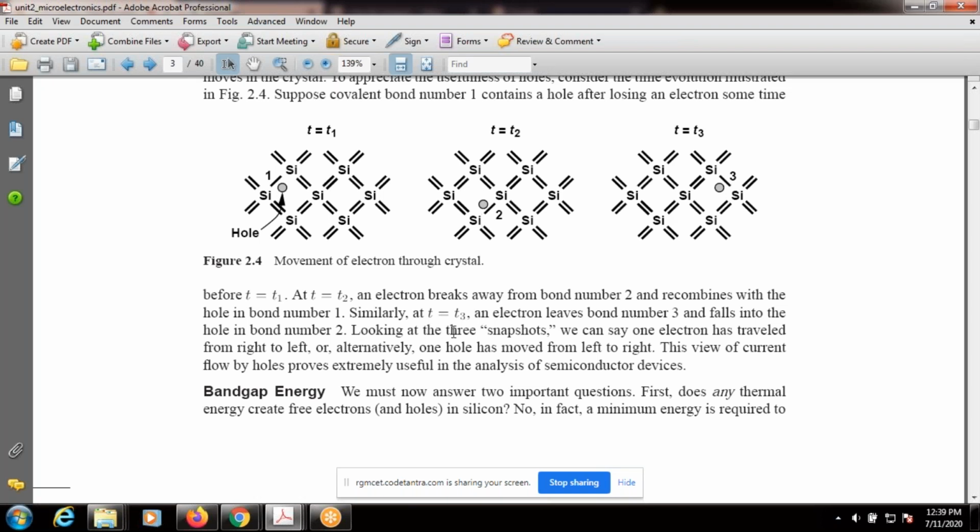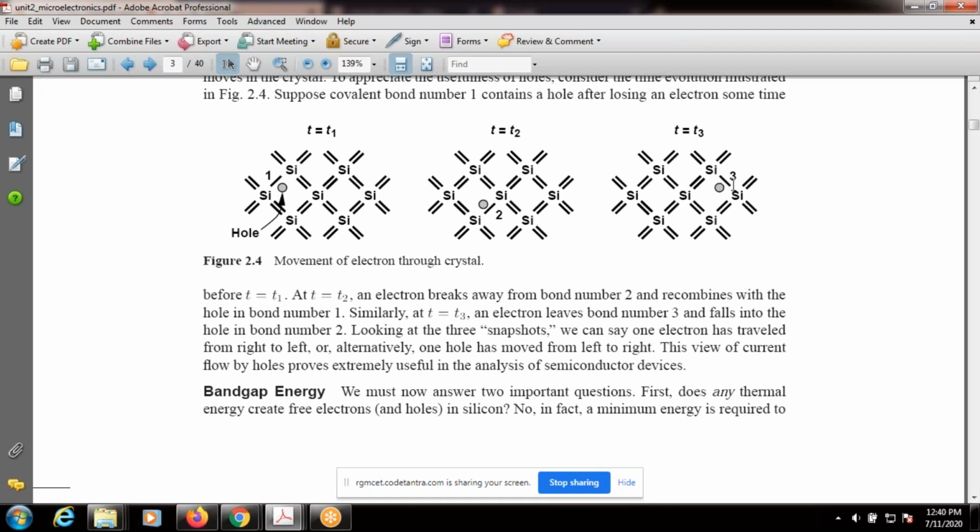Looking at the 3 snapshots. Snapshots means figures. We can say one electron has traveled from right to left, or alternatively, one hole has moved from left to right. Mainly observe the movement of electrons and the movement of holes. We can say that one electron has traveled from right side to left side.